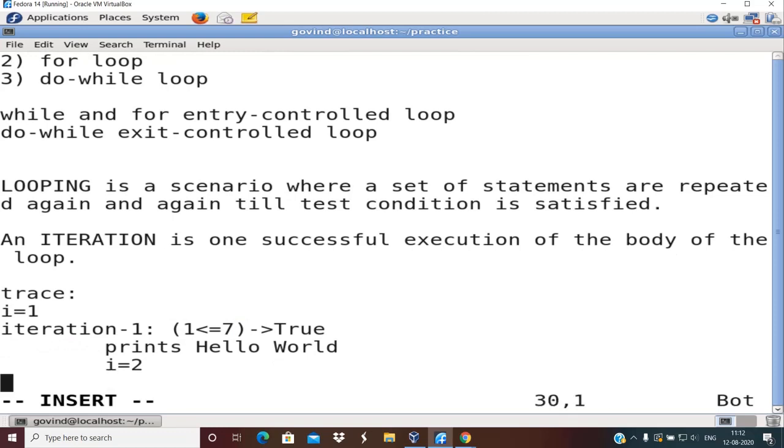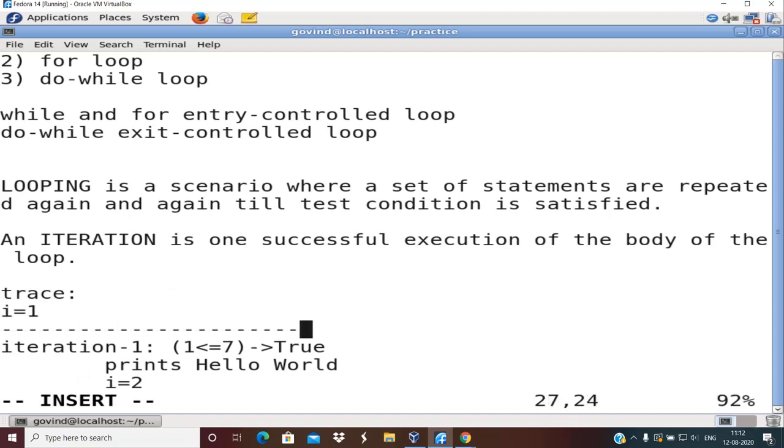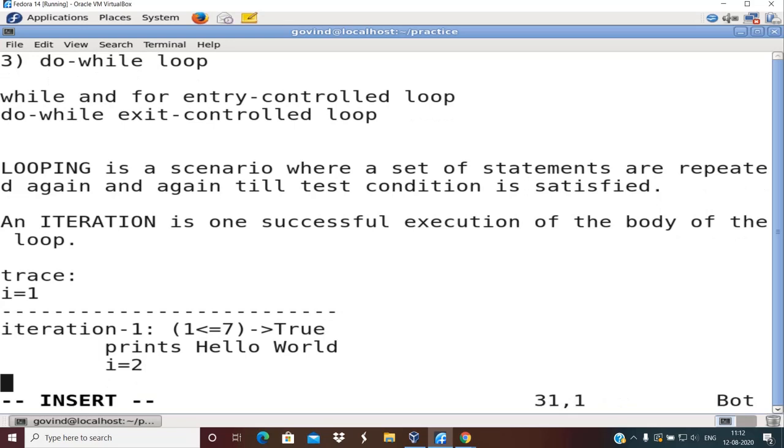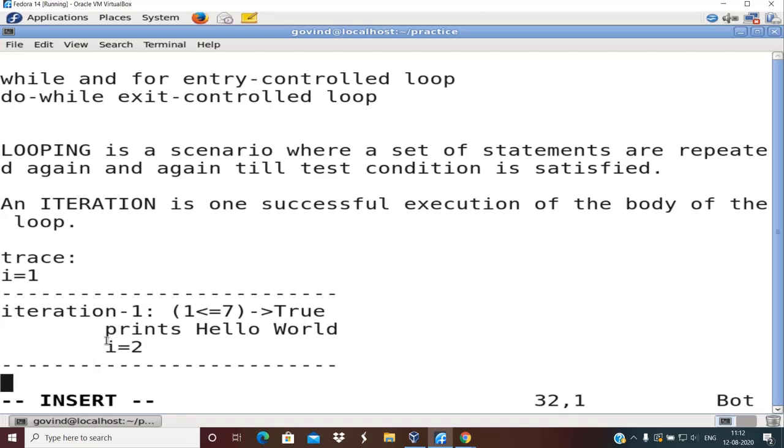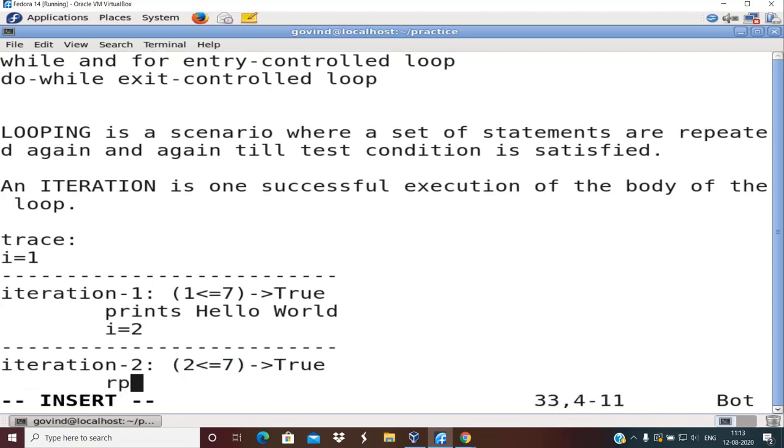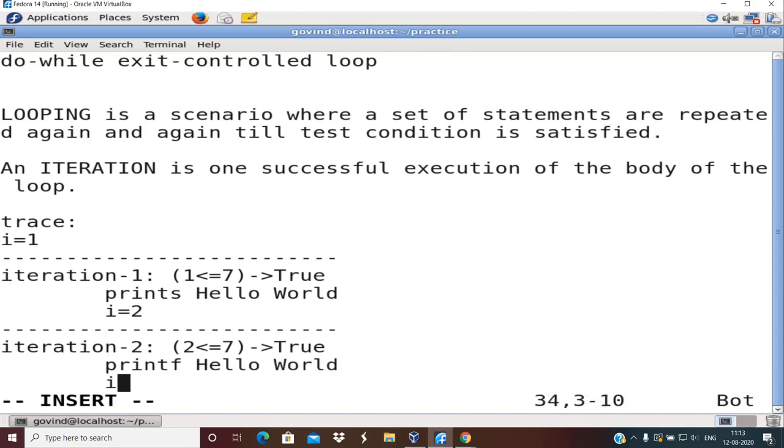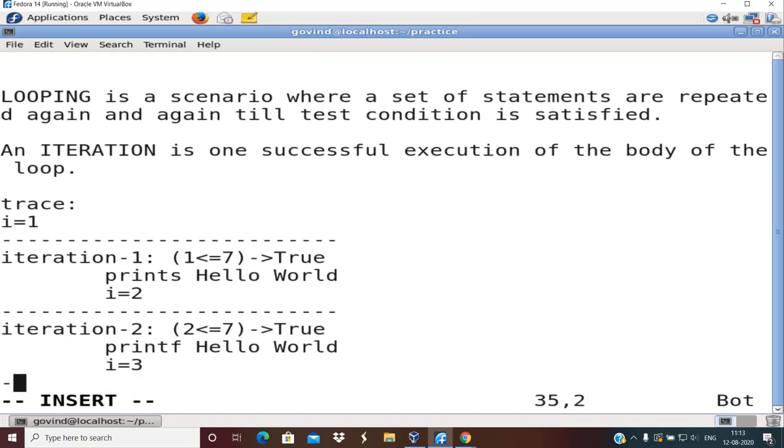You can observe at the end of the first iteration, I will do it with dashes, so that you will know that this is the logical end of the first iteration. So at the end of the first iteration of the body of the loop, what is the value of I? It is 2. So we do have the second iteration, because 2 is indeed less than 7. So it is true, right? So it prints hello world, then I becomes 3. Right. So it goes on.